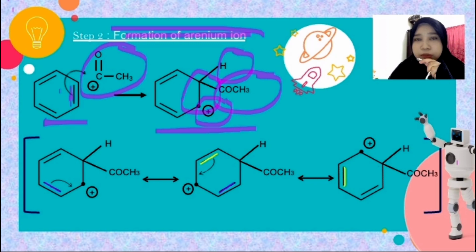So from here we can show the formation of resonance structures of the arenium ion. Firstly, we have to redraw the structure of the arenium ion.